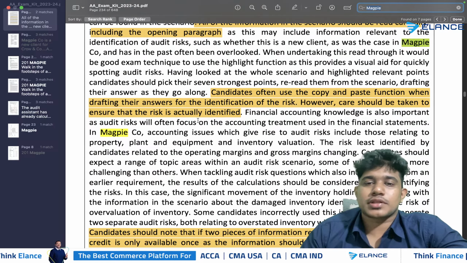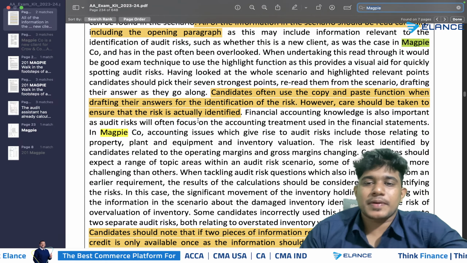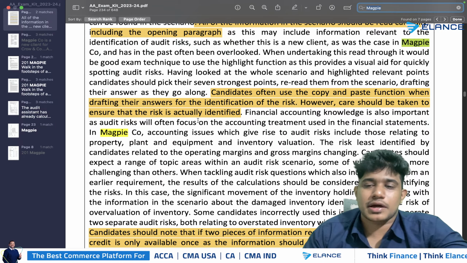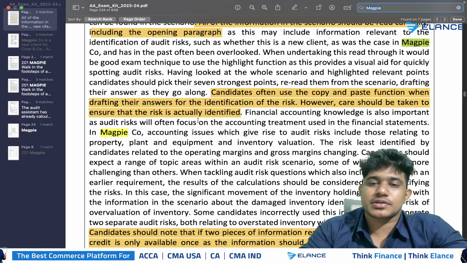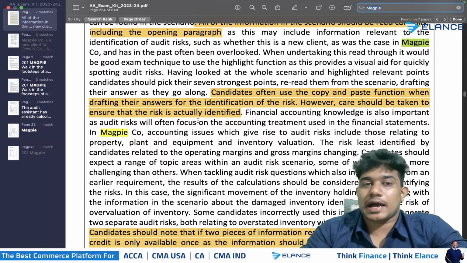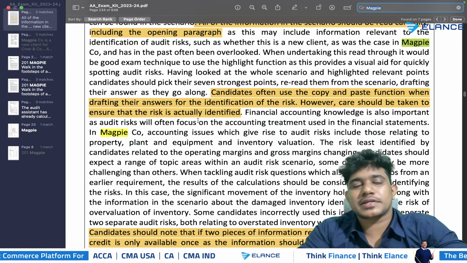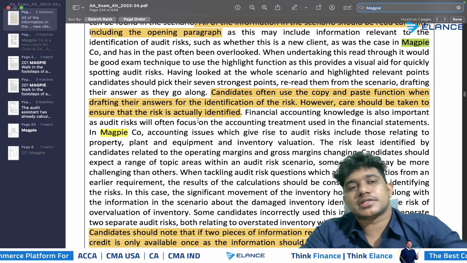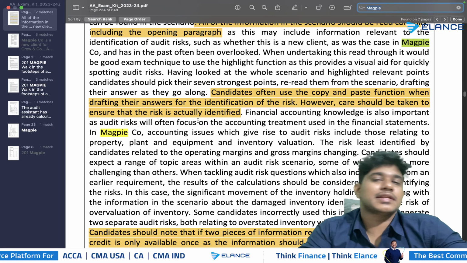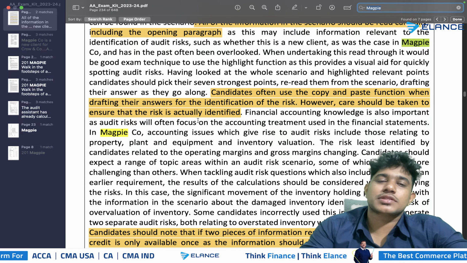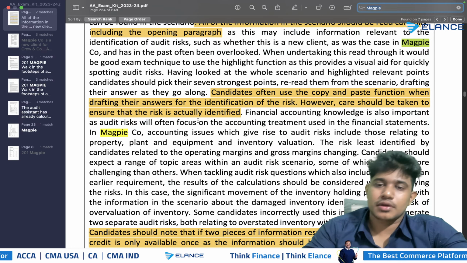Again, you will be allowed to copy and paste the risk. So from the scenario, you can directly copy a risk and paste it into your answer. But when you copy and paste the risk, make sure that you are actually identifying the risk. There will be cases where students literally just copy and paste sentences directly into the answer without realizing that there is no risk in that particular sentence. So you should include only those sentences which have significant risk.